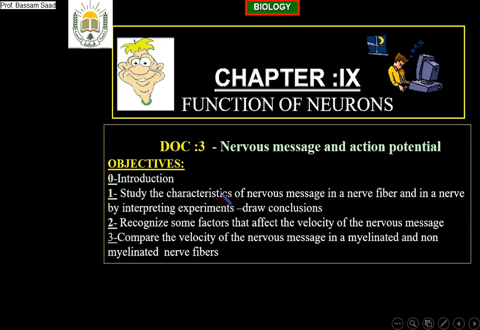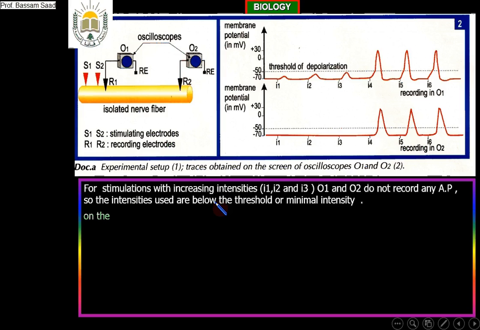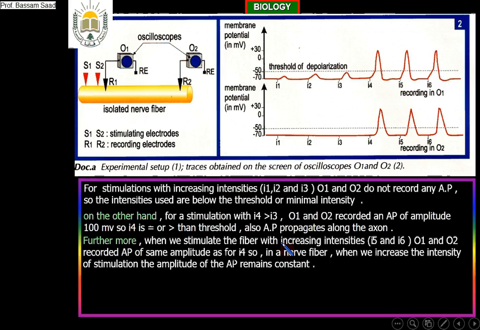Now, because of that, the nerve fiber has two possibilities. Either it will not give an action potential, no action potential if the intensity is below the threshold, or it will give an action potential with maximal amplitude that will not increase anymore, because the amplitude will not increase even if you increase the intensity of stimulation. So as a conclusion, the nerve fiber obeys the law of all or none.